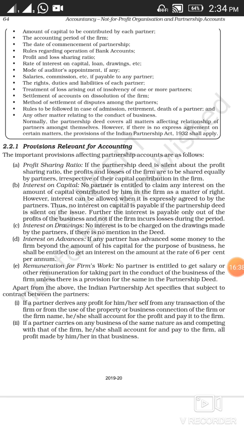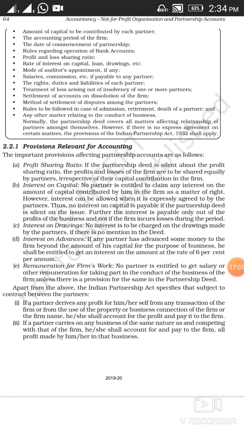I'm repeating, if any amount has been advanced by the partner to the firm for business purpose, and nothing has been mentioned in the partnership deed about the rate of interest, then interest at the rate of 6% per annum will be given to that partner on his or her advance.